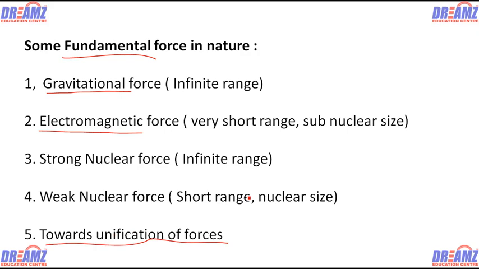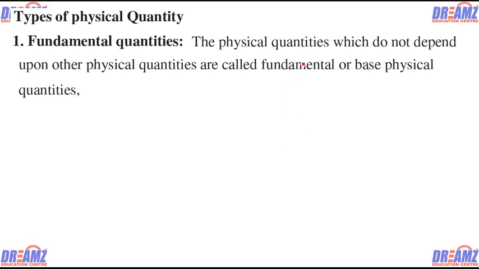And what do you mean by unification? That the resultant of 1000 forces will be ultimately 1, and that's called the unification of the force. Now we are moving to the types of physical quantity. There is the fundamental quantity: the physical quantity which does not depend upon another physical quantity is called a fundamental or basic physical quantity, such as mass, length and time. These are the physical quantities.